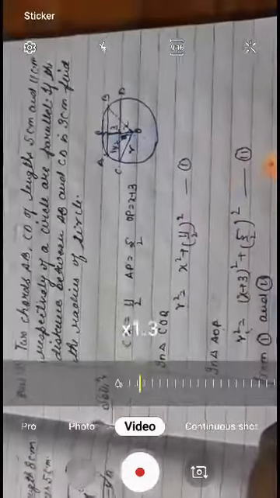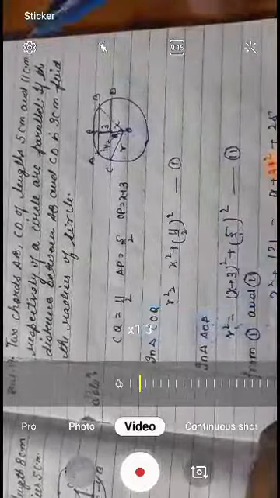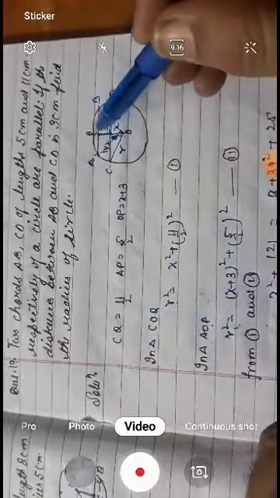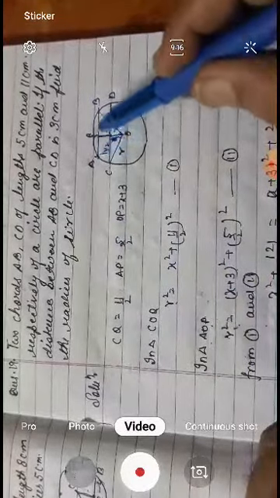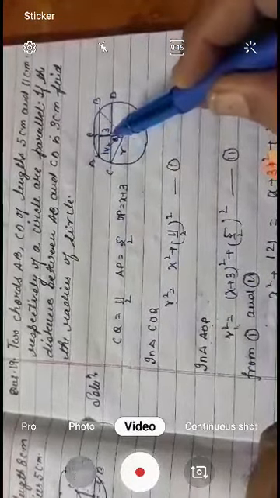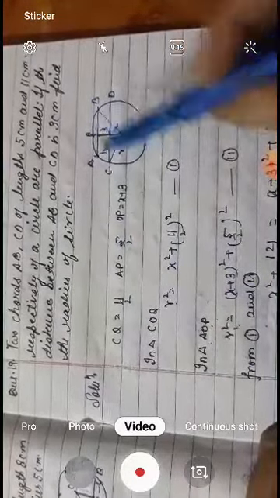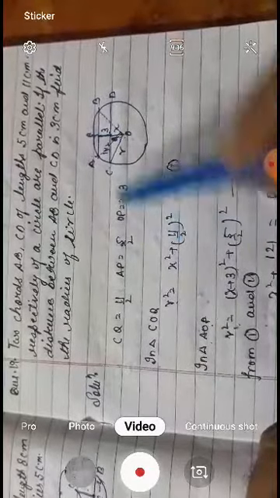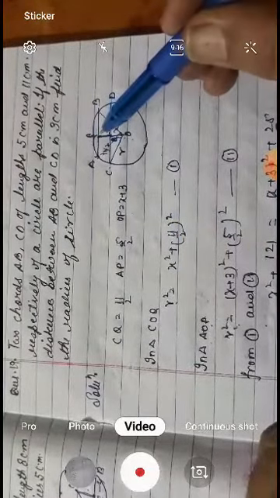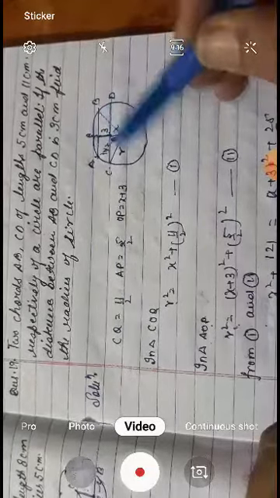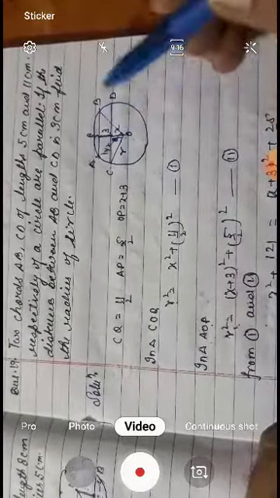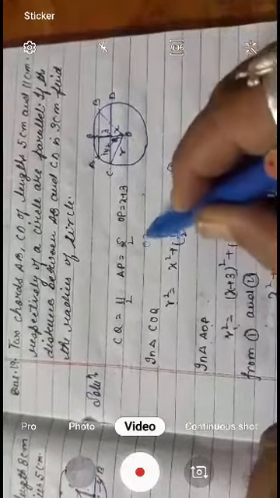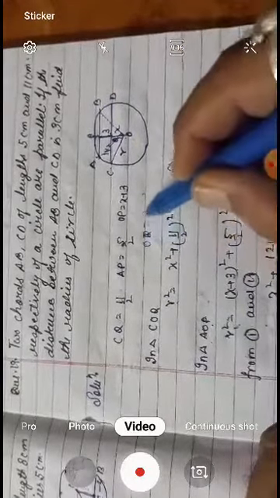Now this is AP and this is CQ. This is Q and this is P. Half of the chord, from O to P, then it comes x plus 3. OQ is x, we can write here OQ equal to x.